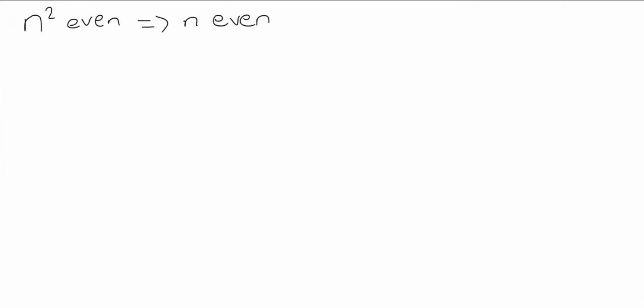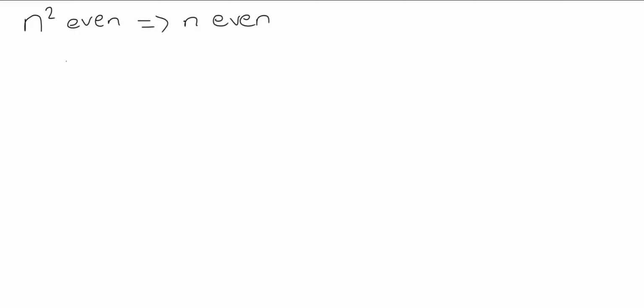The statement we're trying to prove is that if n squared is even, that implies that n is even. And we're talking about the concepts of even and odd here, so let's assume that n is an integer for that to make sense. So the way we're going to do this is by using a proof by contrapositive. And that sounds complicated, but it's not too bad.